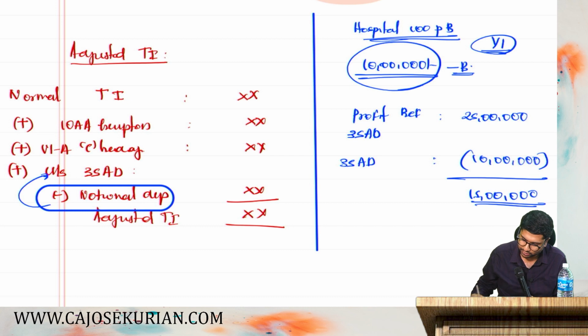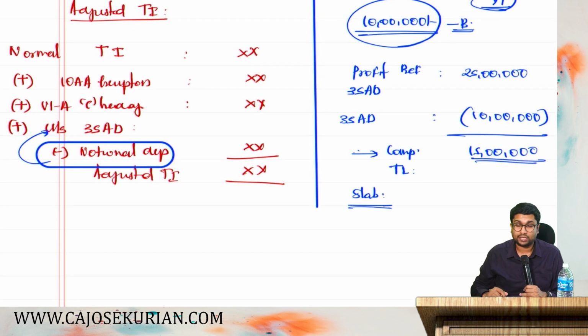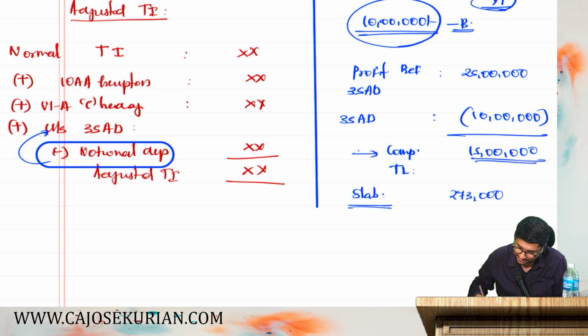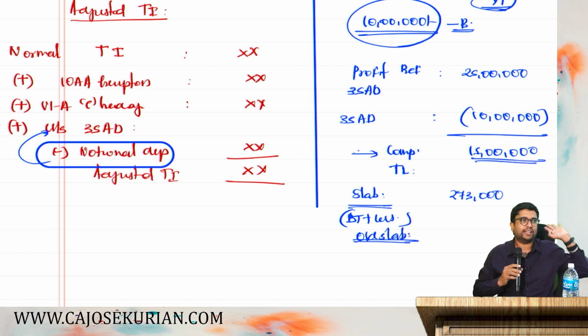I need to compute the tax liability on this by applying the slab rate. Can you just help me with the slab rates? You put it in the old slab rate and tell me how much will be the tax liability including cess. So the figure will be 2,73,000, the basic tax plus cess by putting the old slab rates. Normally this is the final tax liability.